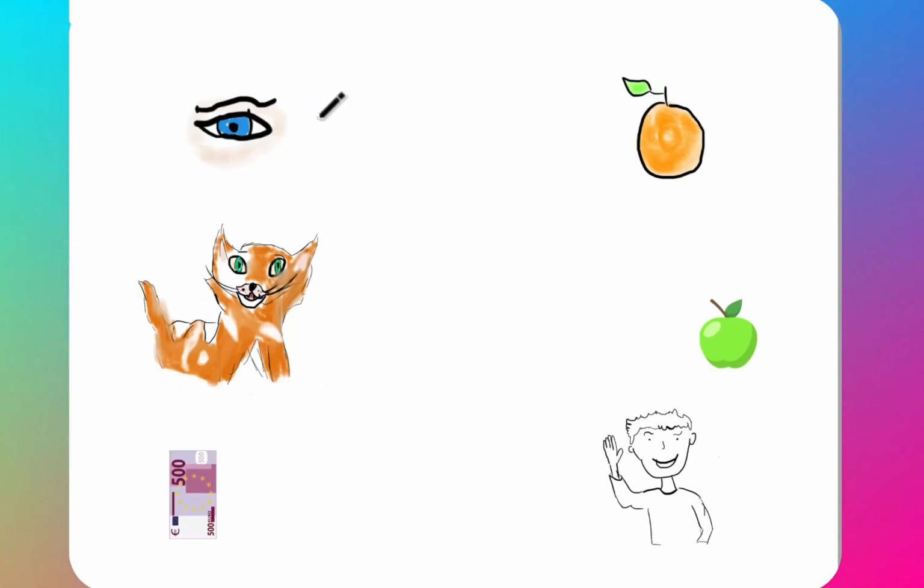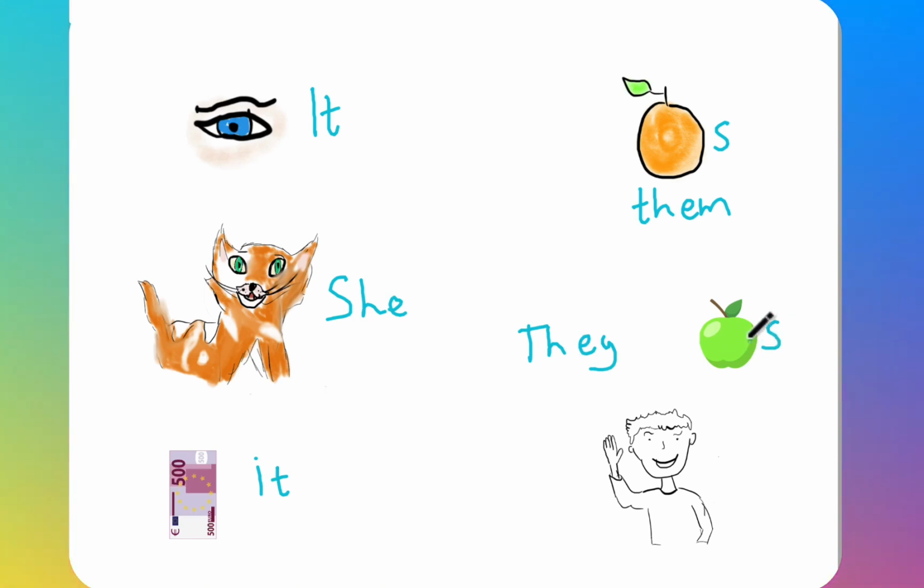I hurt my eye. I hurt it. Polly is a nice cat. She is nice. I lost €500. I lost it. I love these oranges. I want them. I like those apples. They taste good. My name is Mark. I am